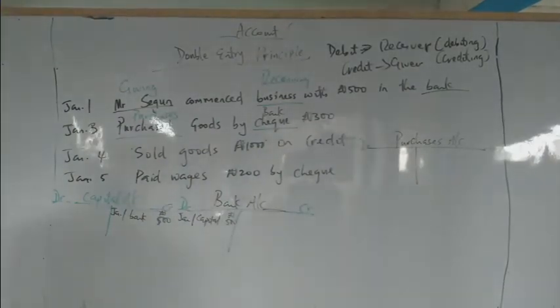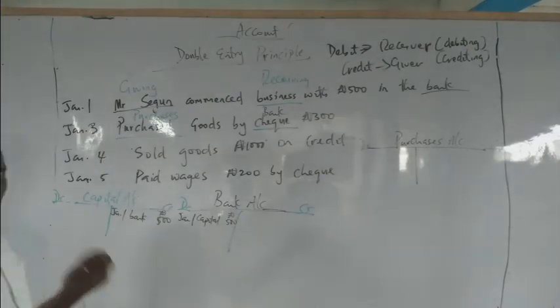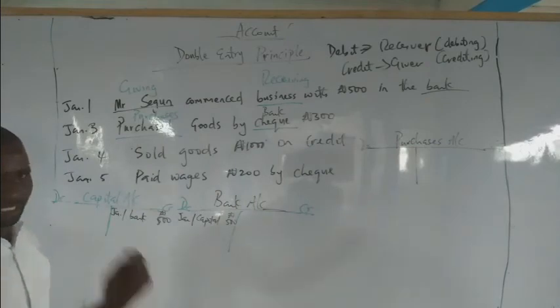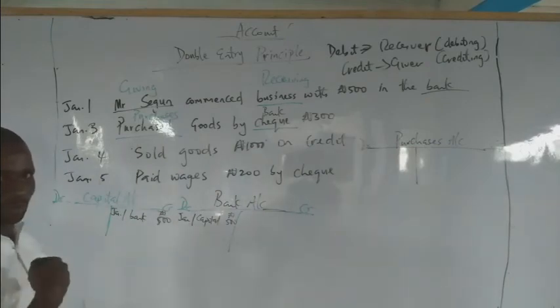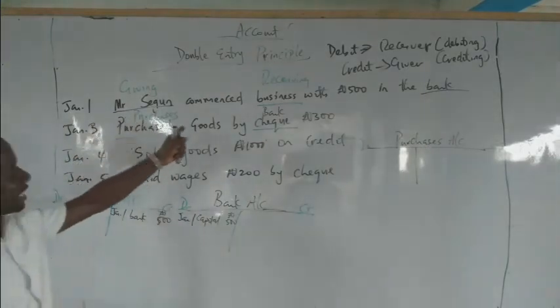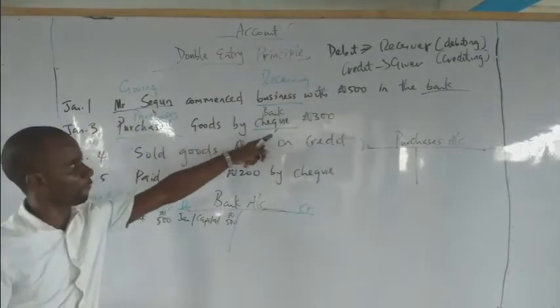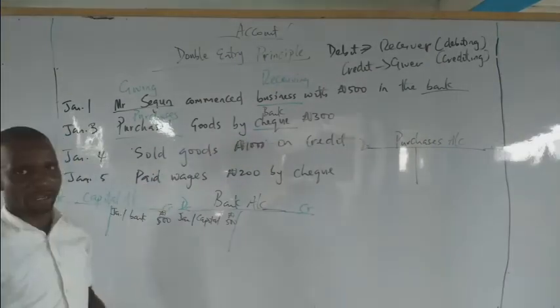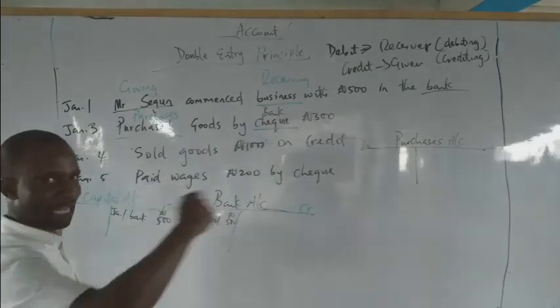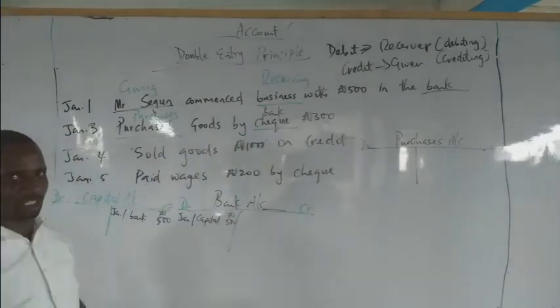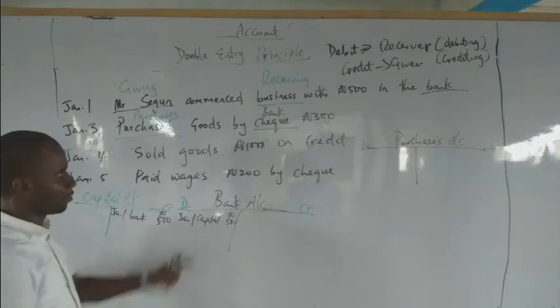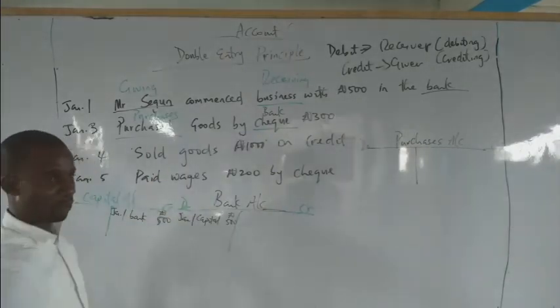Now, how are you going to record this transaction? One of these accounts is giving value, one is receiving value. That is the way you should be analyzing. Always analyze which account is giving value, which account is receiving value. Now, looking at it, purchase goods by check, 300 naira. Are you making payments out of the check, or money is coming into the check? Very good. Money is going out of the bank account because you are purchasing.